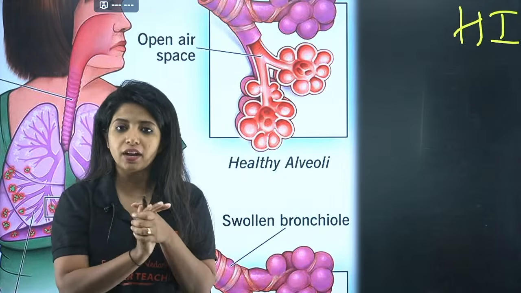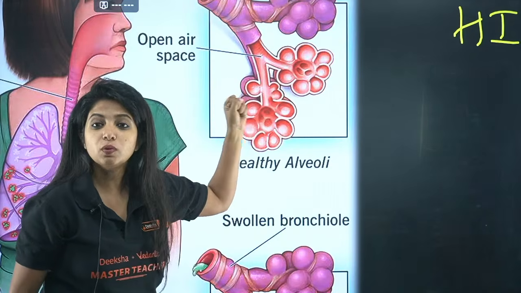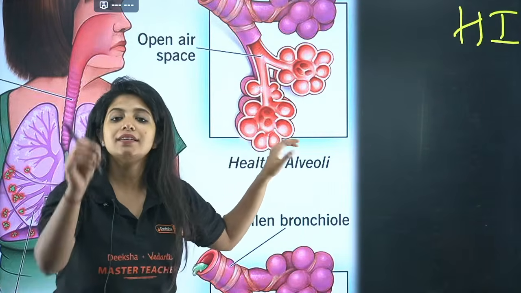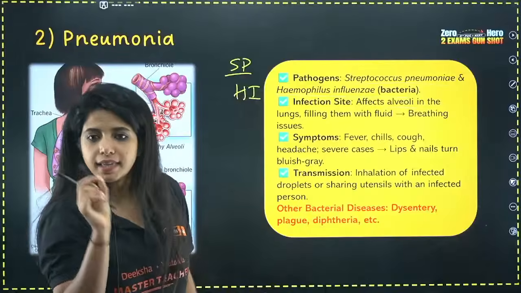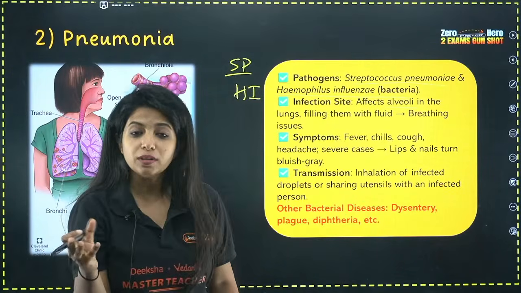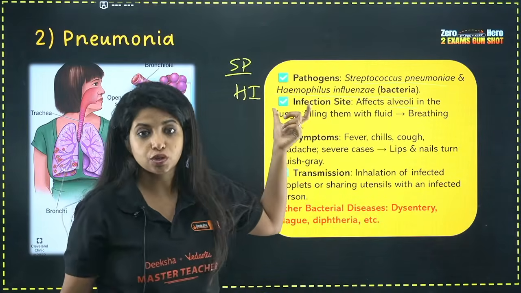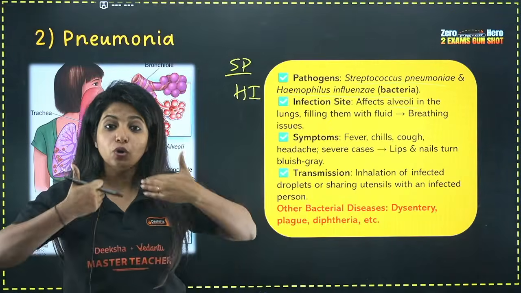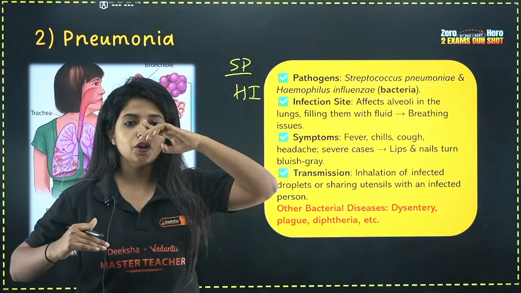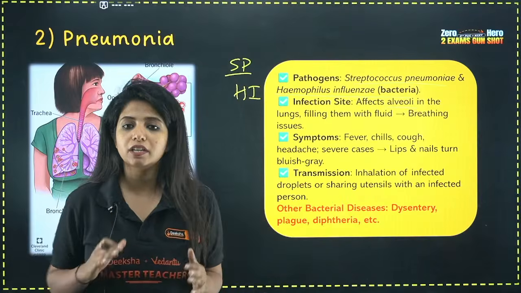Now you just think of a scenario where instead of air, there is mucus being filled. Do you think the exchange of gases can happen smoothly? No. And that is exactly what happens in pneumonia. In the case of pneumonia, it affects your alveoli, filling them with fluid. It can be mucus, it can be another watery type of fluid also, leading to breathing issues. So always remember, pneumonia affects your lower respiratory system. This is the upper respiratory system: your nose, your pharynx and everything comes under the upper respiratory system. Pneumonia affects your lower respiratory system.